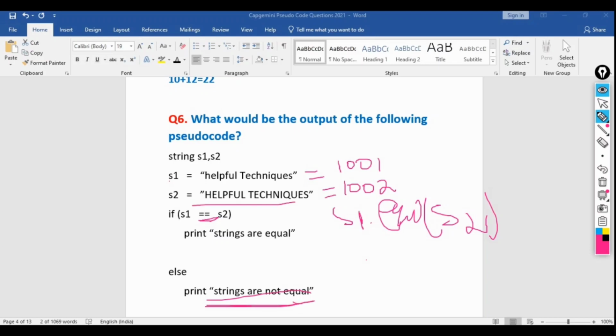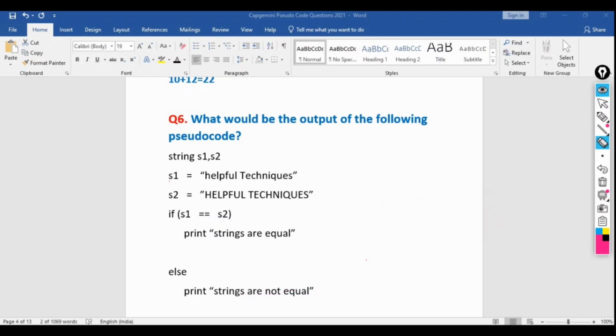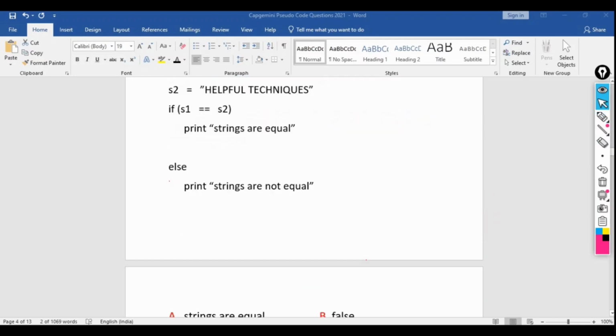If we assign s1 as "helpful techniques" and s2 as "helpful techniques", but this time both are in lower case, then s1 equal to s2, both are the same, and the reference will be the same, because both are the same. It will be stored at this location only, if both are written in lower case. So it was an easy question. Now let's move to the next question.